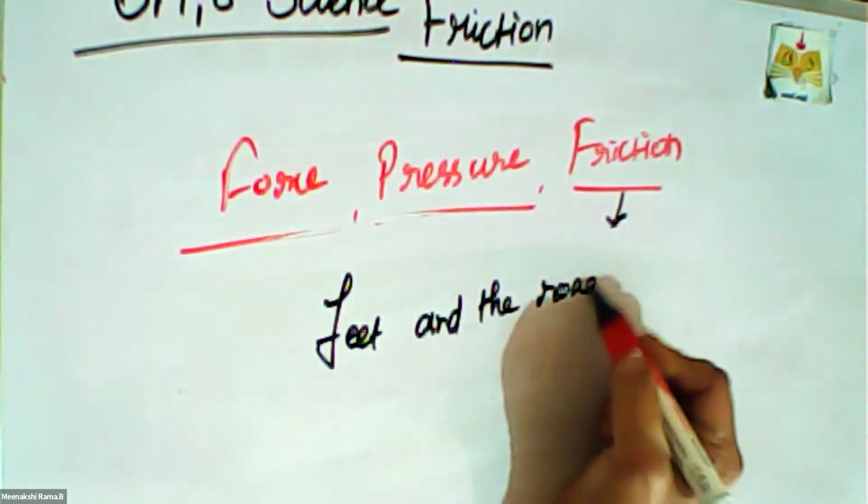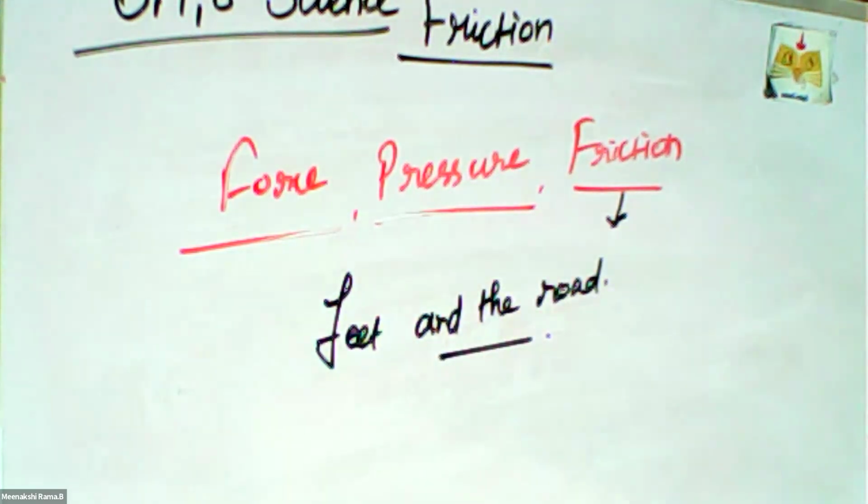So some friction is there in that area, but the friction is less when we walk on sand, so we tend to fall. In a wet area, the friction is less.